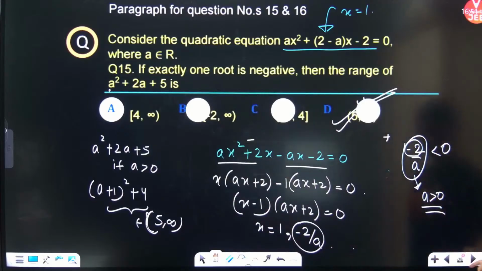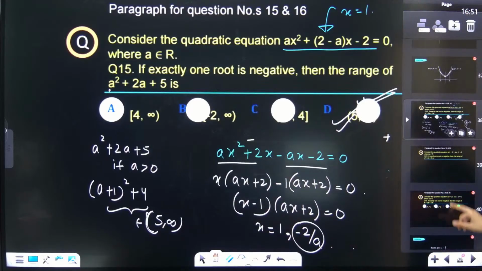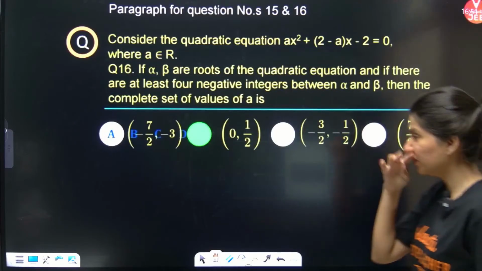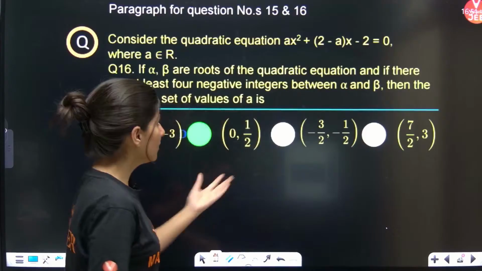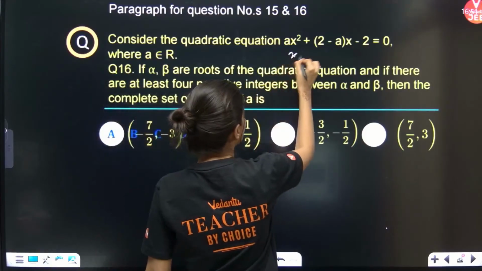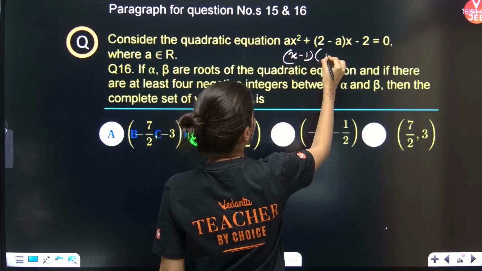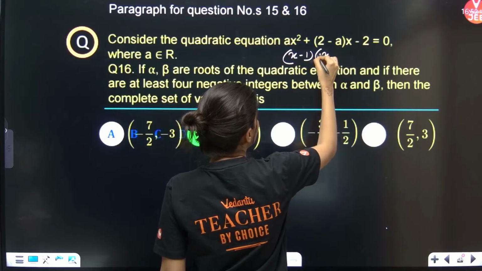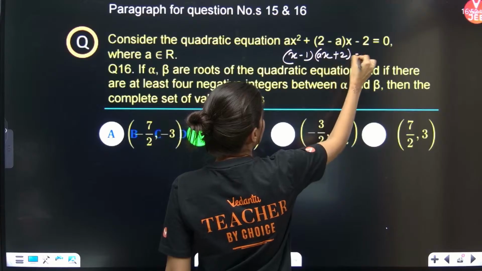Alright, yes, this is how this question is done. Now, the next question on your screen will look like this. Same question. So this is a quadratic (x minus 1)(ax plus 2) equals 0.